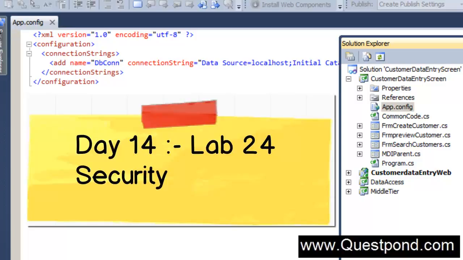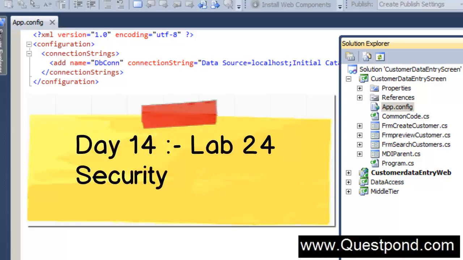So, till this stage, what we have done is we have created a 3-tier architecture. We have a middle tier with all the business logic. We have the data access layer where we have all the SQL statements, and we have two kinds of user interfaces. One is the Windows form and the other one is the web application. Okay, so we are at a very, very good stage, and the level we have reached is appreciable.